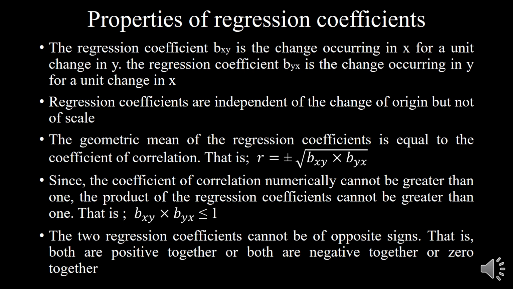A unit change in the independent variable helps you find out the change in the dependent variable. In this case x is the independent variable and y is the dependent variable.